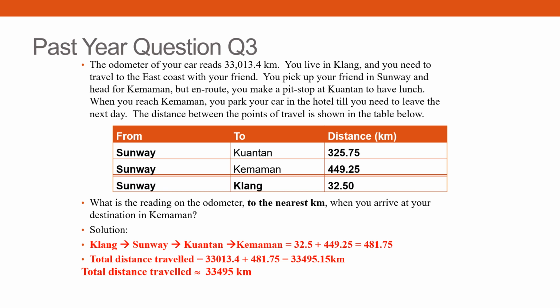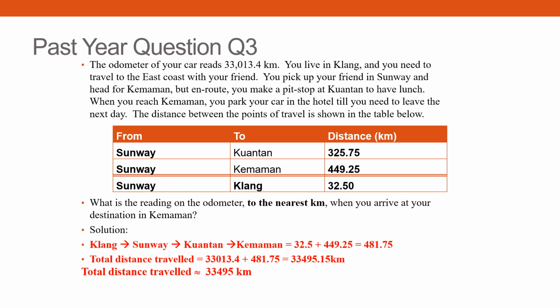Klang to Sunway, you got 32.5. Sunway to Kuantan is 325.75. Sunway to Kemaman is 449.25. So my suggestion is straight away find Sunway to Kemaman, because whether you stop in between in Kuantan, it's just en route. What does en route tell you? On the way. That means you did not detour. En route is on the way, meaning there'll be no extra distance incurred.